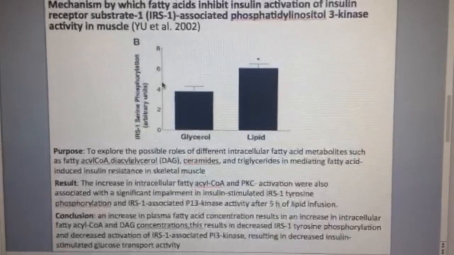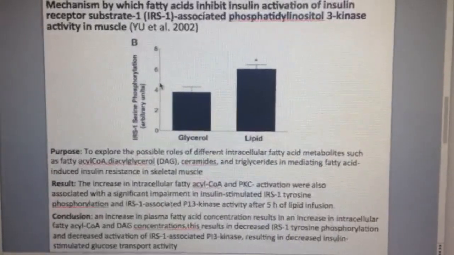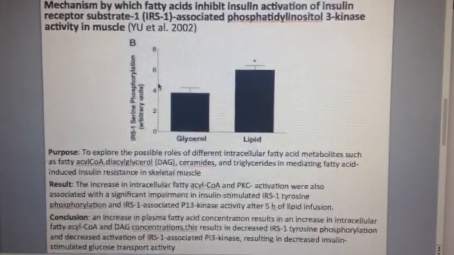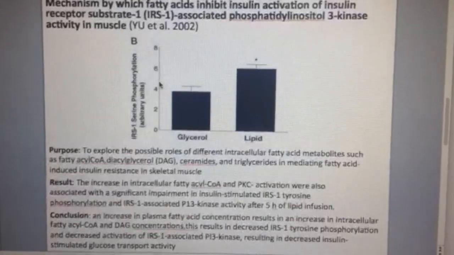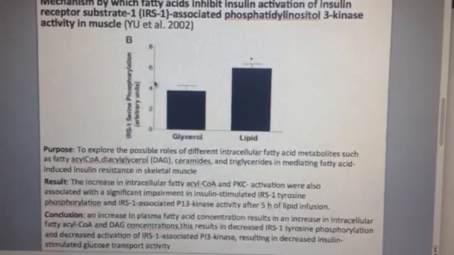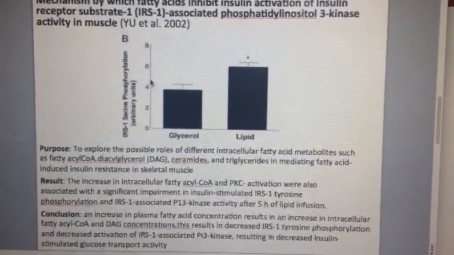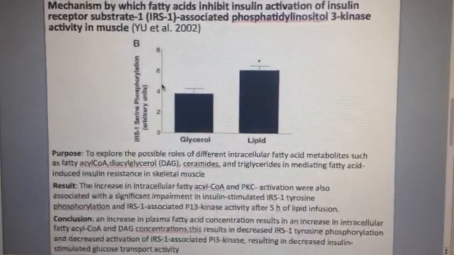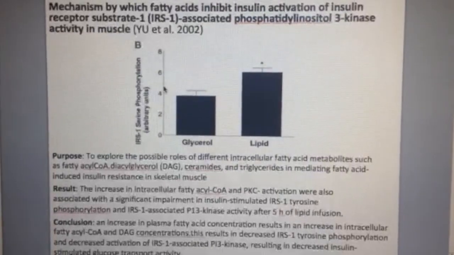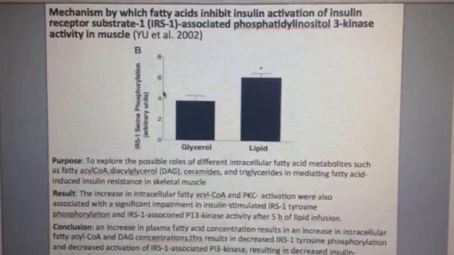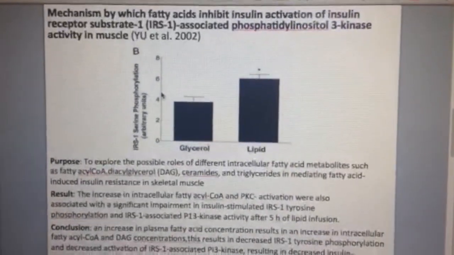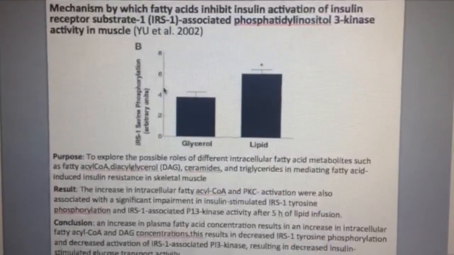The study found that an increase in intracellular fatty acyl-CoA and PKC activation were also associated with a significant impairment in insulin-stimulated IRS1 tyrosine phosphorylation and IRS1 associated PI3 kinase activity after 5 hours of lipid infusion. The graph shows that when infused with excess lipids, there is more phosphorylation of IRS1 serine. This leads to a decreased phosphorylation of IRS1 tyrosine, leading to decreased activation of the insulin signaling cascade.